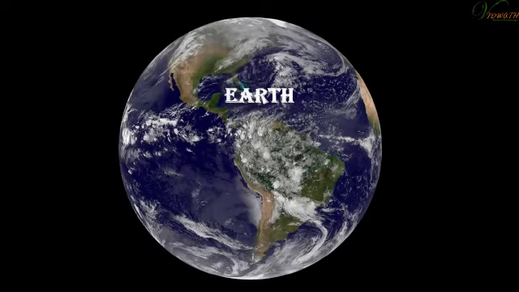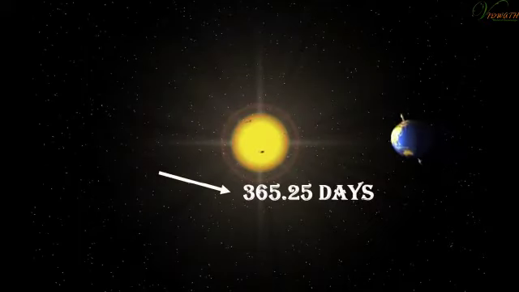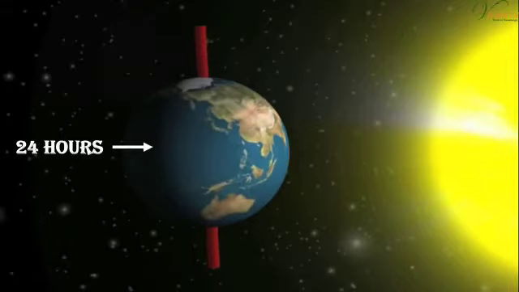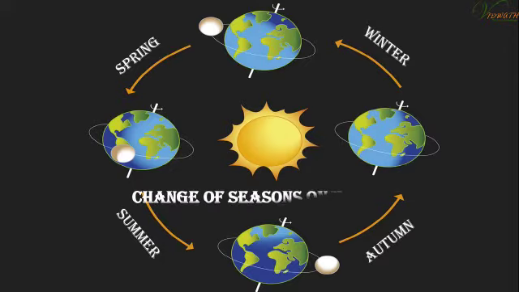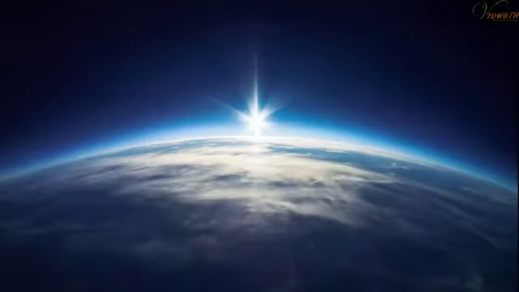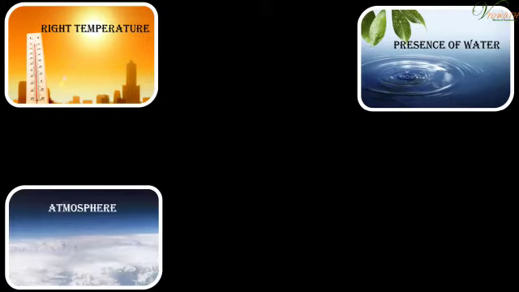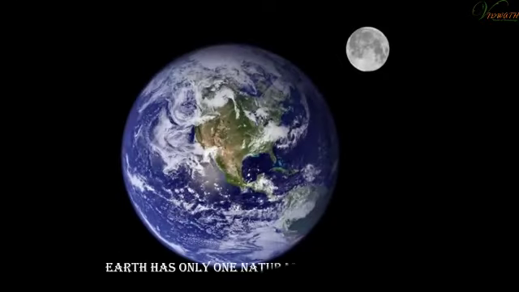Earth is the only planet on which life is known to exist. It takes 365.25 days for the Earth to complete one revolution around the Sun. It takes 24 hours to complete one rotation about its axis. The tilt of the Earth's axis is responsible for the change of seasons on the Earth. There is a thin blanket of air surrounding the Earth called atmosphere. The right temperature range, the presence of water, a suitable atmosphere and a blanket of ozone support life on Earth. Earth has only one natural satellite, that is our moon.